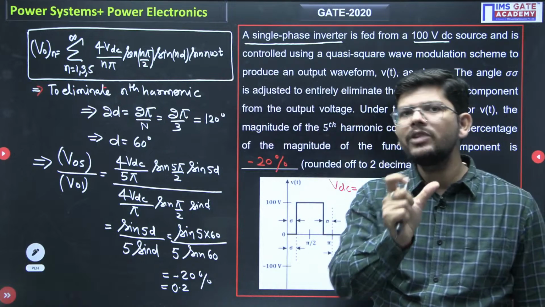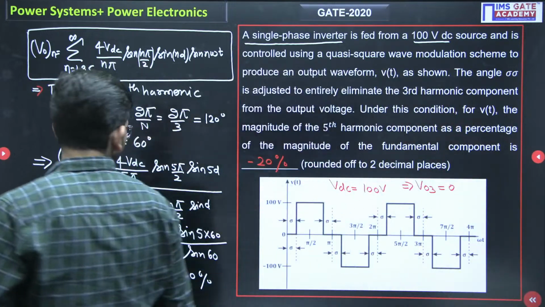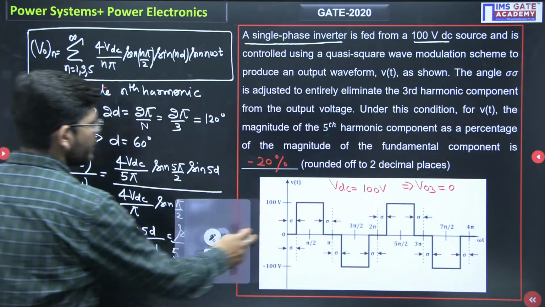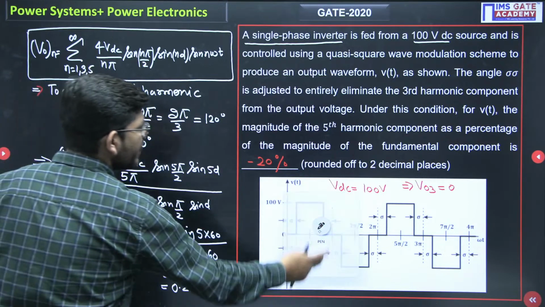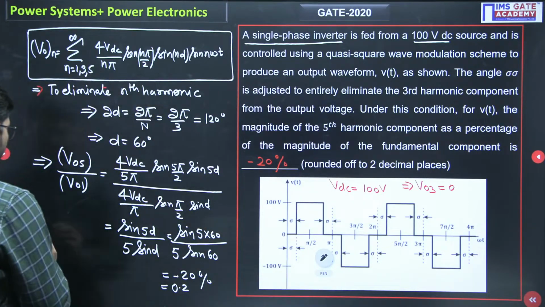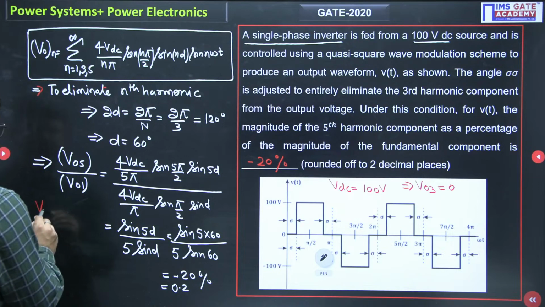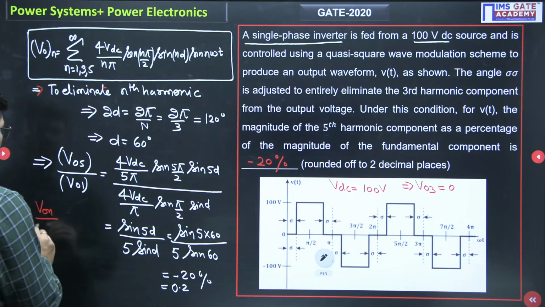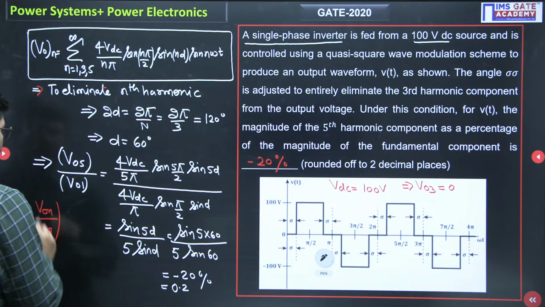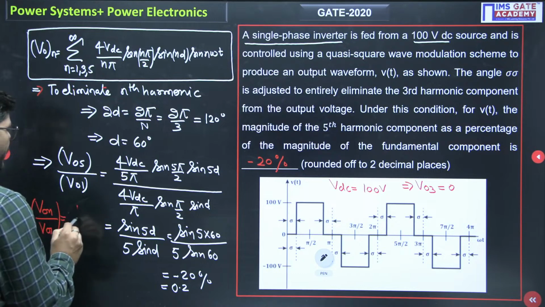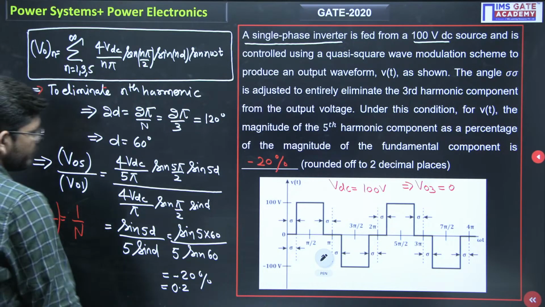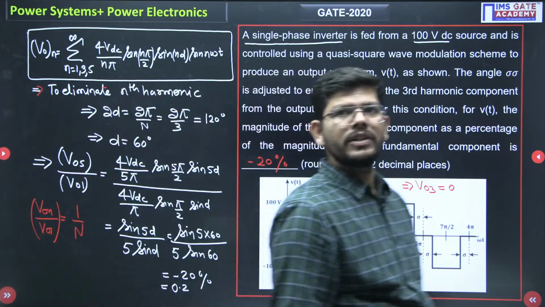Let me tell you a trick. For any specified value of D, if you have to calculate any V0 nth upon V0 fundamental, the ratio of it will be 1 upon n. So this is a trick.